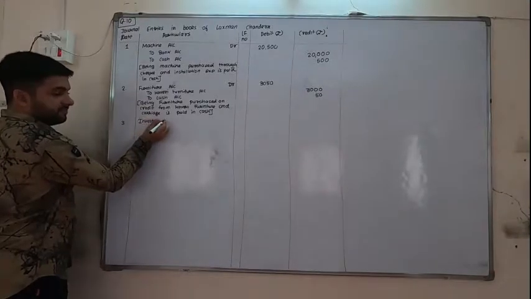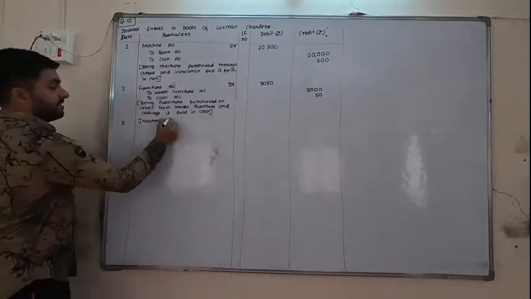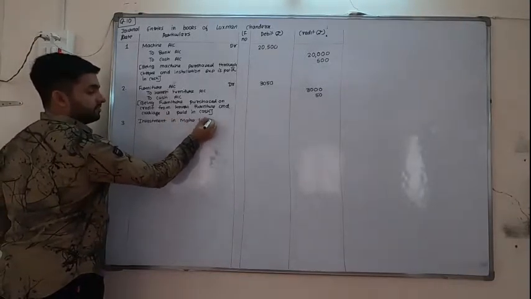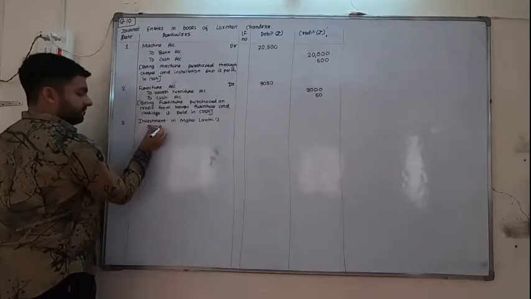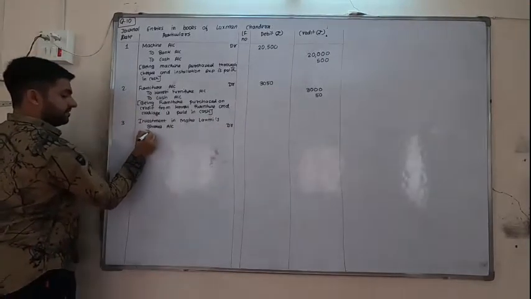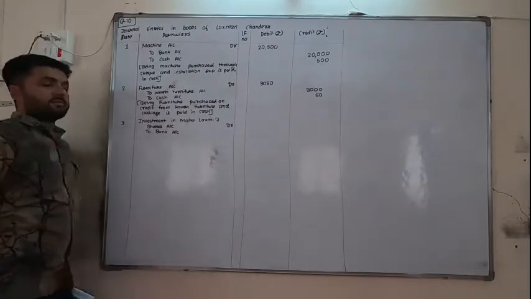So whenever you see the word shares or debenture, you should write investment. Investment in what? Mahalakshmi Mills shares account debit to bank account, because we have paid the total amount by bank.